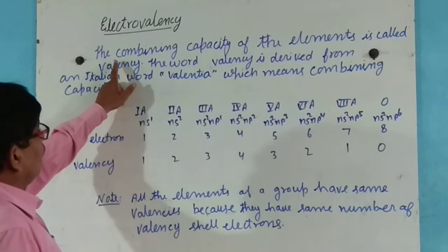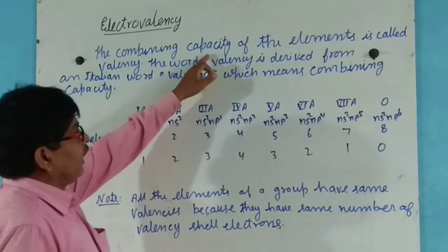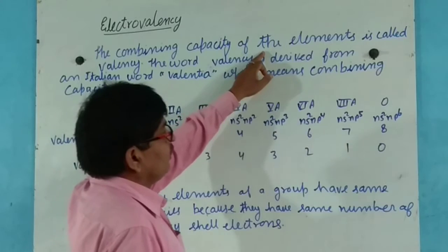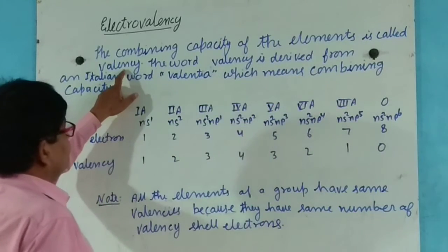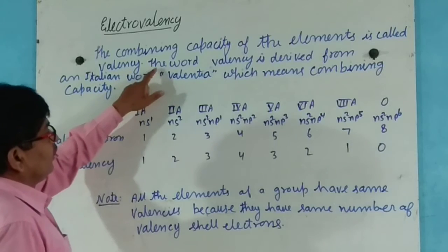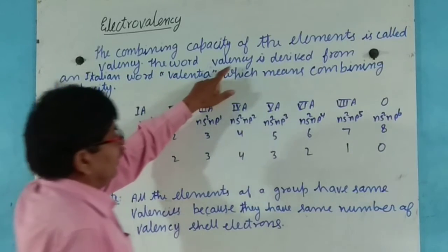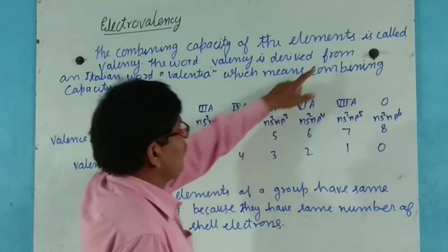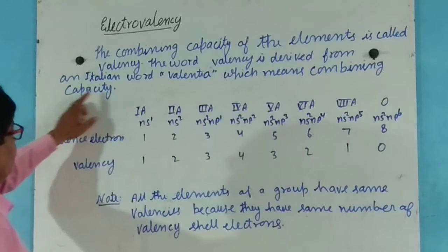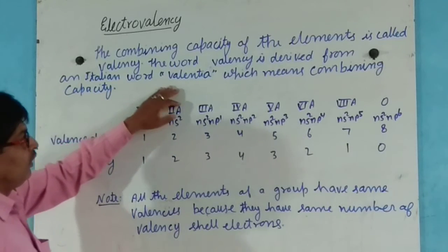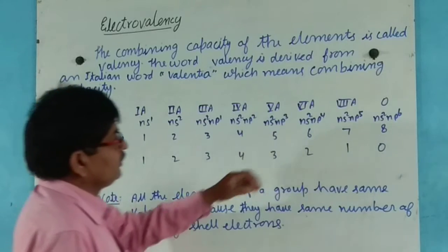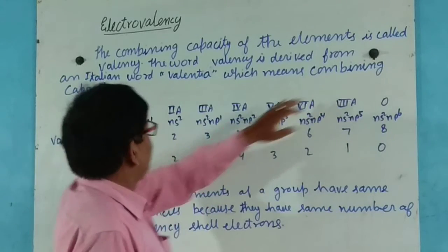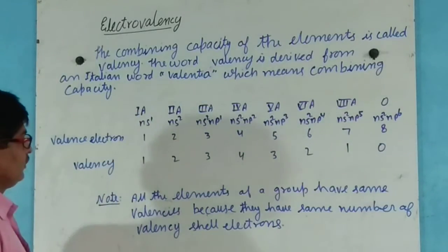Now, the combining capacity of the elements is called valency. The word valency is derived from an Italian word, valentia, which means combining capacity.